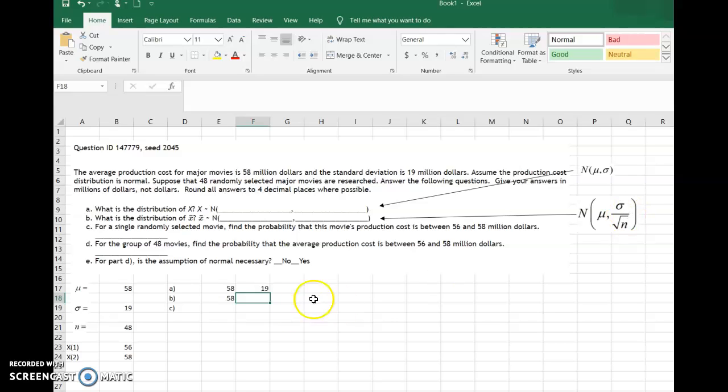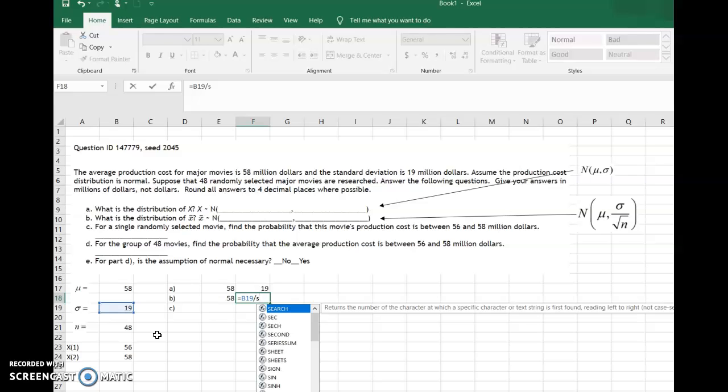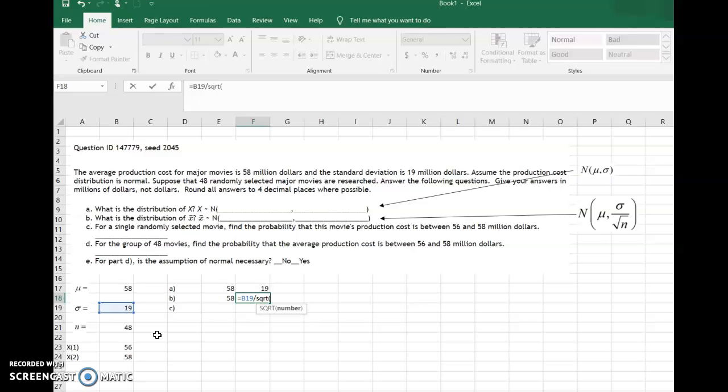So we have to calculate what sigma over square root n would be equal to. So I'm going to type equals sigma divided by, and then square root. If you just start typing SQ, you see that it's SQRT, open paren, and then it says, what number do you want me to give the square root of? Well, we want the square root of n. So I'm going to click on that cell that contains n and close my parentheses.